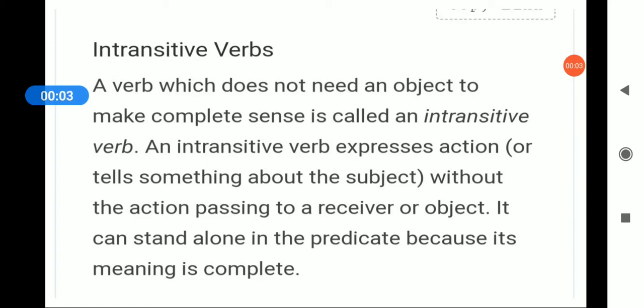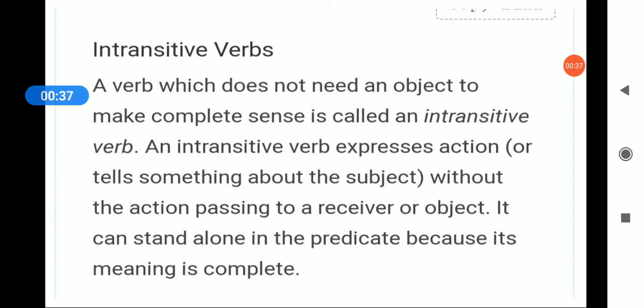Intransitive verb is clear to everybody. Transitive verbs are verbs that require an object to complete their meanings, and we ask what or whom from the verb. Now, a verb which does not need an object to make complete sense is called an intransitive verb. Means we don't require any object. When we don't require any object, that is your intransitive verb.